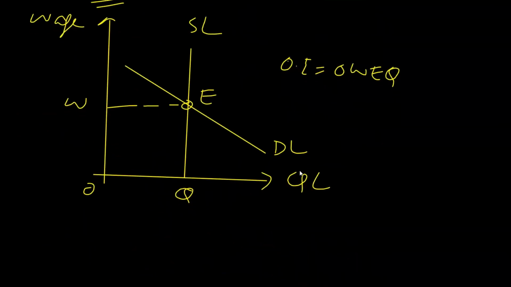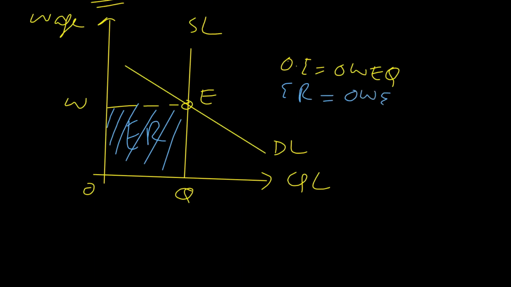So the area below the equilibrium wage rate and above the supply curve is economic rent. It means in this scenario we can see that there is no area below the supply curve and between the working hours. So whatever he was initially earning will be treated as economic rent, because he will have to lose all of his income if he leaves his current job. So economic rent is equal to the original earning, that is OWEQ.